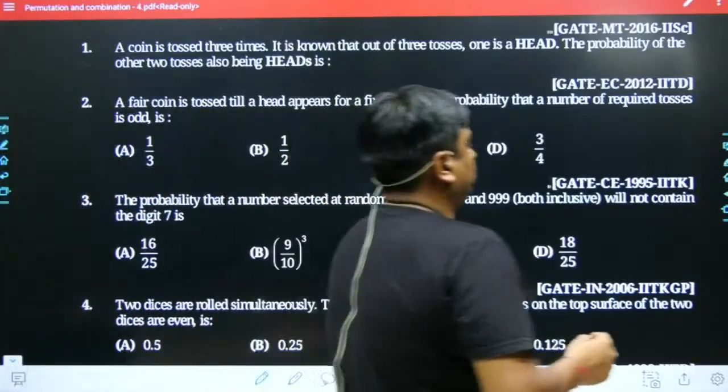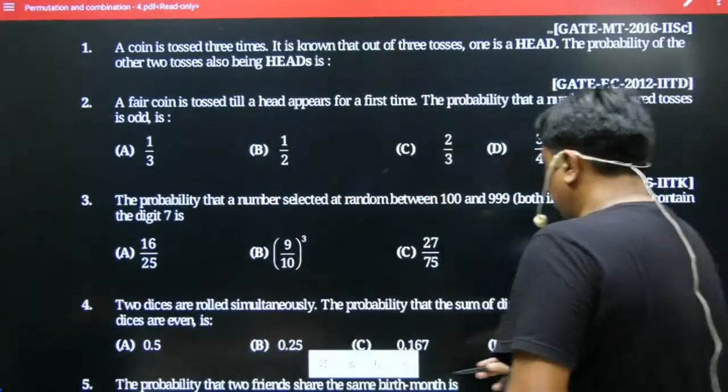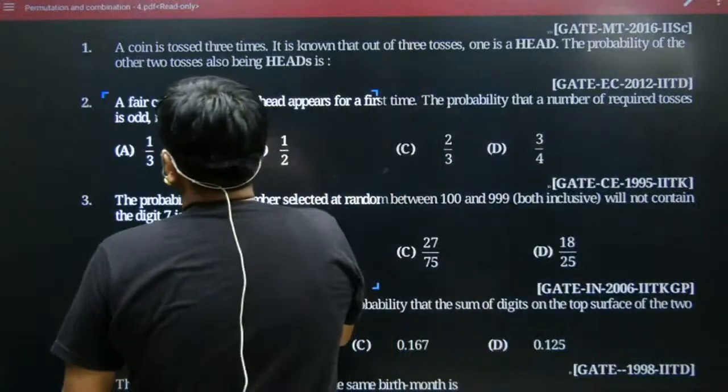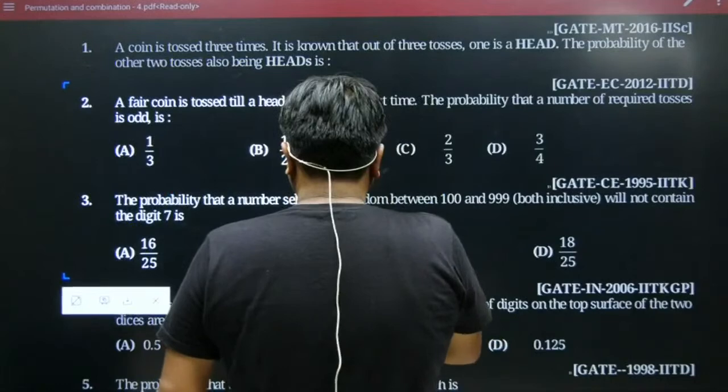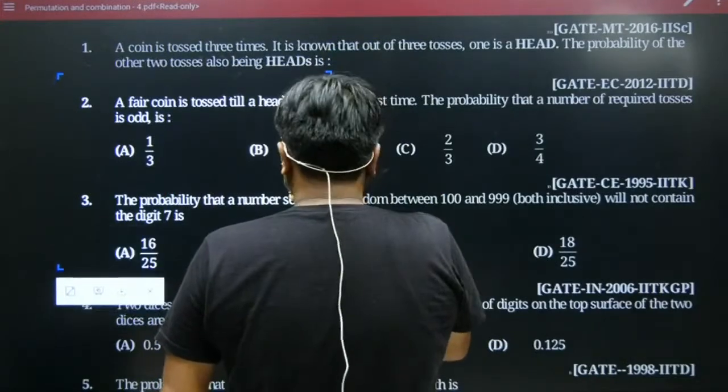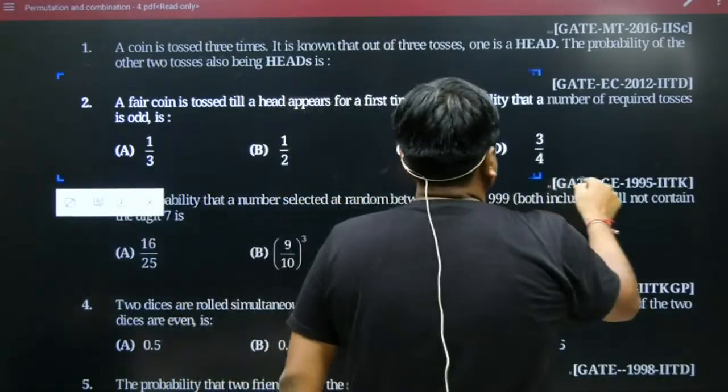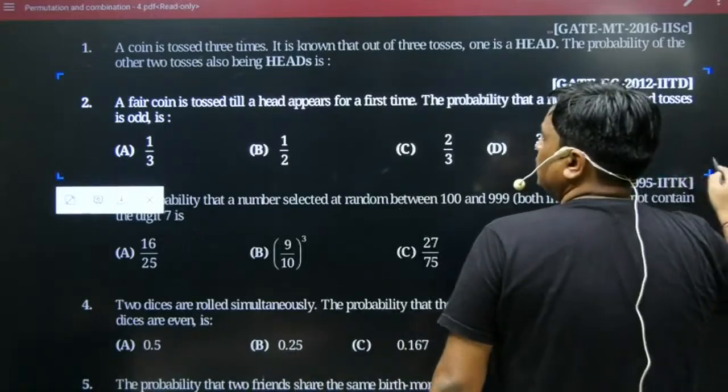Let me take the next question. Already we have brought a few questions, because in today's class I am not going into the theoretical part of probability; that we will do day after tomorrow. I am going to take a few questions which are the basic word problems of probability.